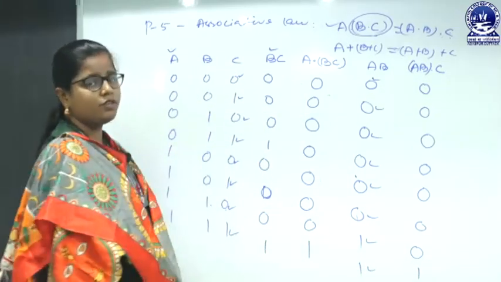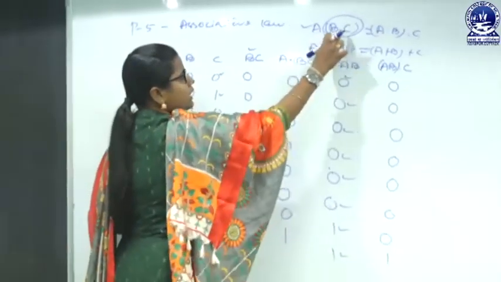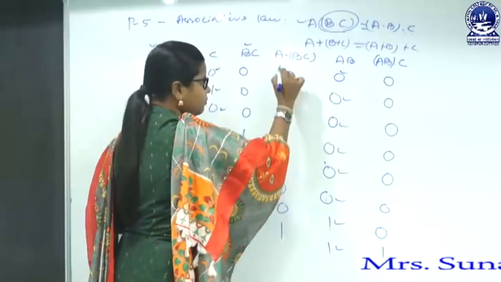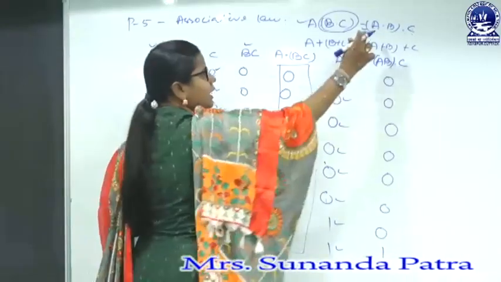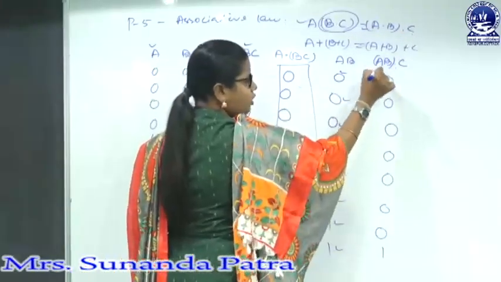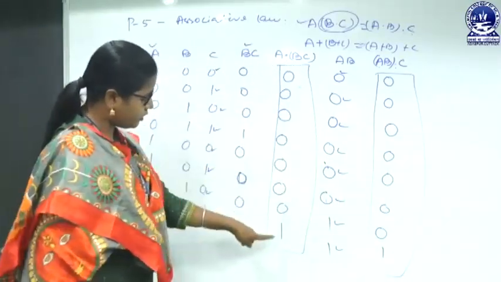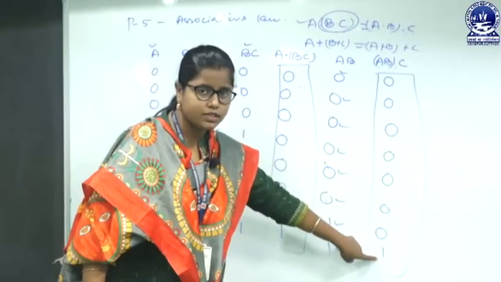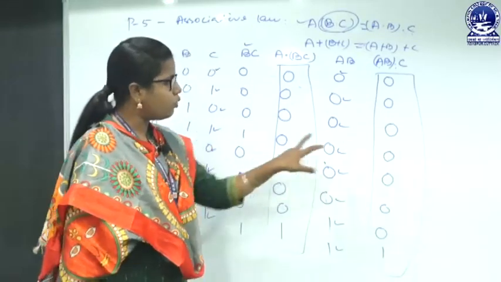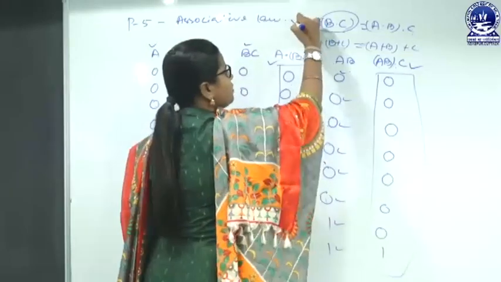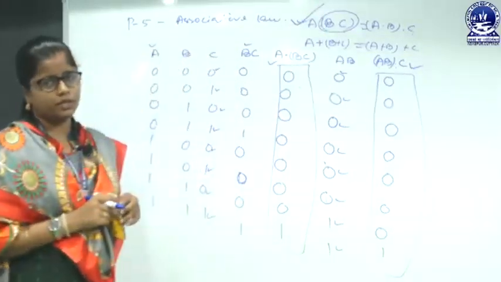So we have to compare A dot (B dot C), this column, with (A dot B) dot C, with this column. Here the last one is 1 and here the last one is 1, others are 0. So both are same. This value is same as this value, that means we can prove the associative law.